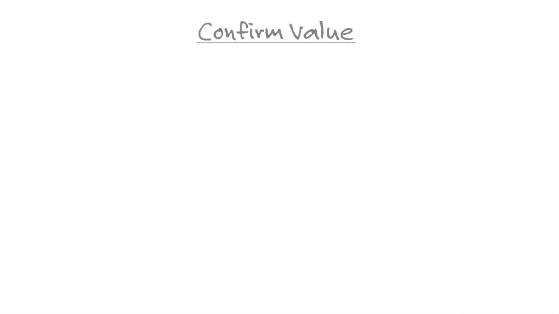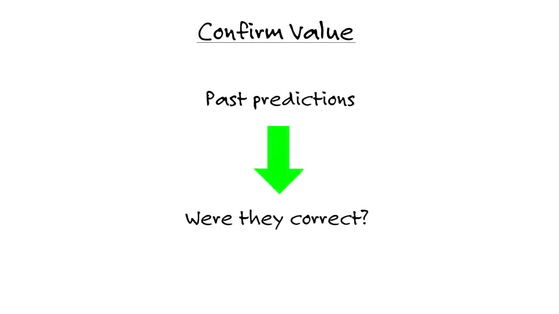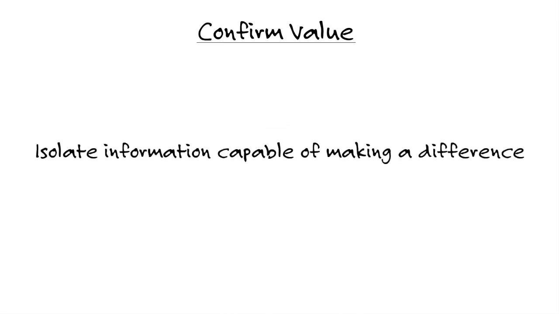But we also want to confirm value. So obviously, if we've made past forecasts, we then want to confirm what we've forecasted in the past, well, where did we go wrong, or did we get it correct? And remember, we can't look at every little detail. We need information that is technically material. So part of relevance is that we're really going to isolate information that is capable of making a difference in our decision making. So material information, would a reasonable investor, let's say, want to know.